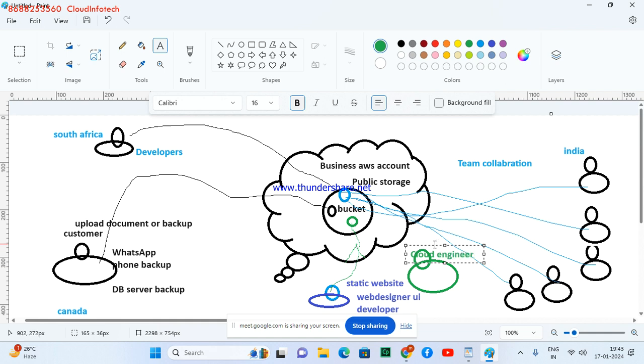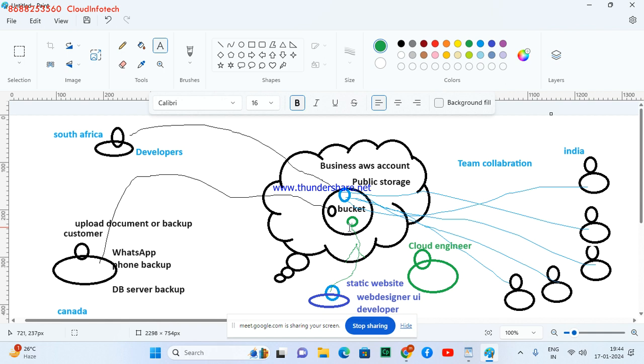A cloud engineer's responsibility is to allow this user to store something into this bucket, to access this bucket. Who is going to do that? Cloud engineer. And if they want to host a website, who is going to host a website? A cloud engineer will help. So these developers, customers and other teams will get help from the cloud engineer.